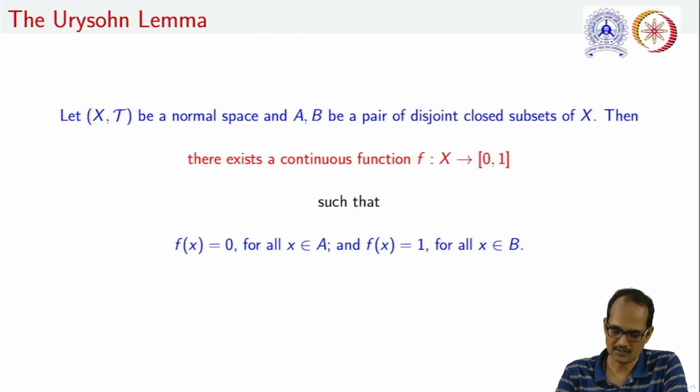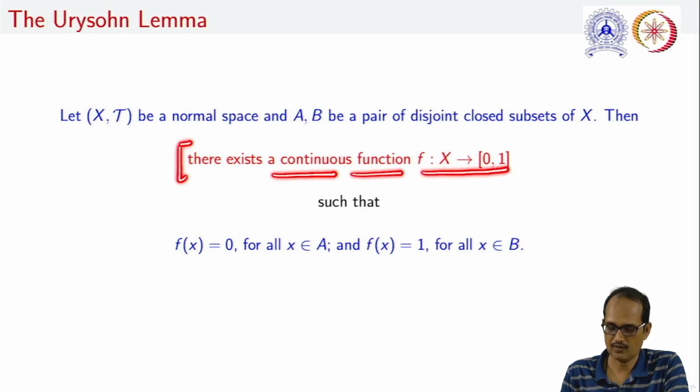The lemma is stated as: let (X, tau) be a normal space and let A as well as B be a pair of disjoint closed subsets of X. Then there exists a continuous function f from this space X to the closed interval [0,1] such that f(x) is equal to 0 for all x in A and f(x) is equal to 1 for all x in B. That is, the image of A under f will always be the singleton set {0} and the image of B under f will always be the singleton set {1}.